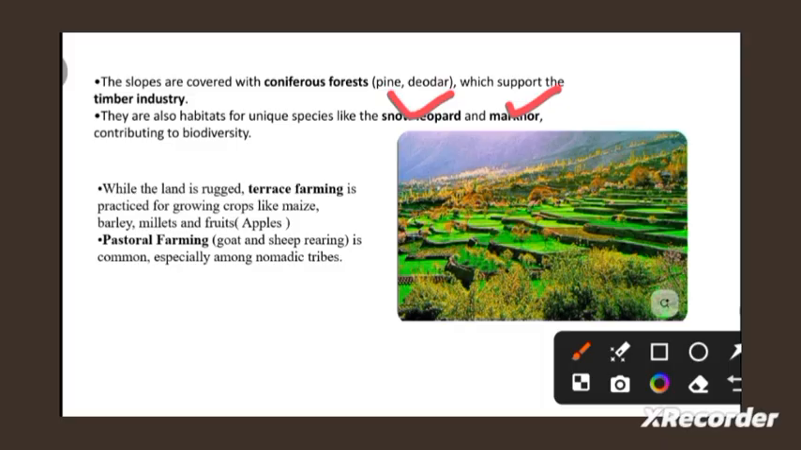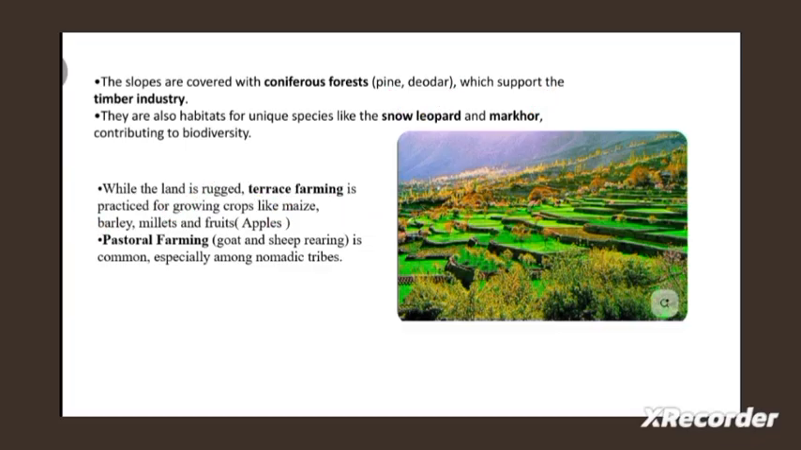Alhamdulillah. Okay, while the land is rugged, as I have explained earlier, the uneven land, right? Terrace farming. Can you see terrace farming on the steps of the mountain? How they are doing the terrace farming? Can you see? Okay, with the help of terrace farming, this is the image of terrace farming, they grow crops, and the important crops are maize, barley, millets, and in fruits, apples are very famous. Okay, pastoral farming, animal herding, goat and sheep rearing is very common over there, and nomadic tribes are very common. Why are nomadic tribes common?